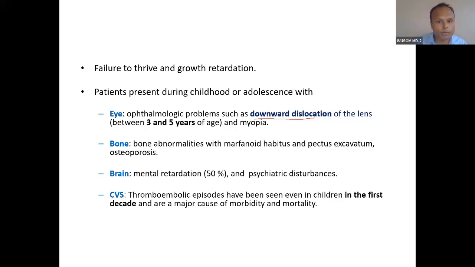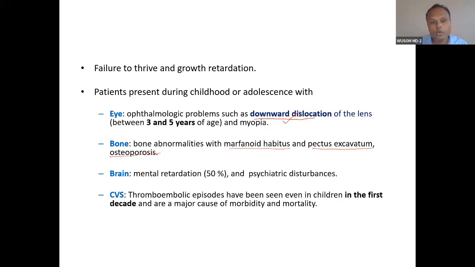So the ophthalmic problem is that the lens is dislocated downward. Generally, it appears in childhood only, at 3 to 5 years. And because of that, there will be myopia, short-sightedness. The bone abnormalities involve osteoporosis, pectus excavatum, and marfanoid habitus. These are the bone presentations.